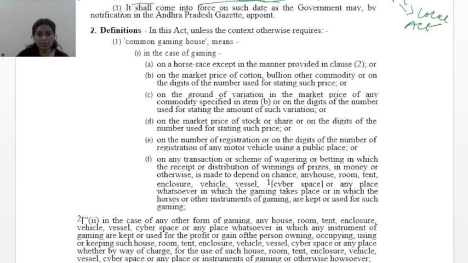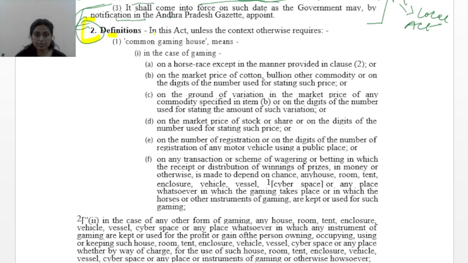It shall come into force on such date as the government may, by notification in the Andhra Pradesh Gazette, appoint. Same as the Central Act, by official notification in the Gazette it comes into enforcement. The Andhra Pradesh Gazette will also notify it. Coming forward to the very important second point, that is the definitions. We'll talk about definitions.